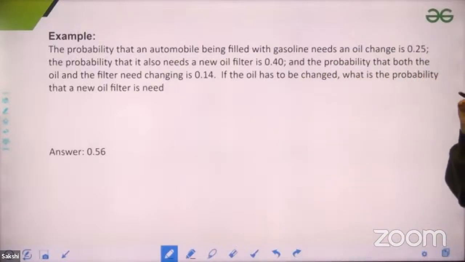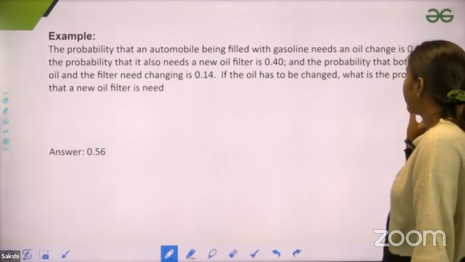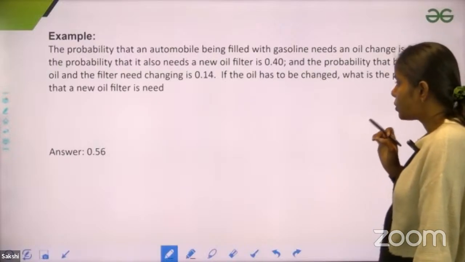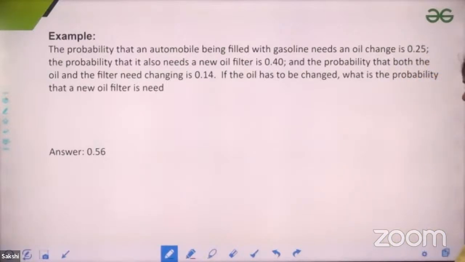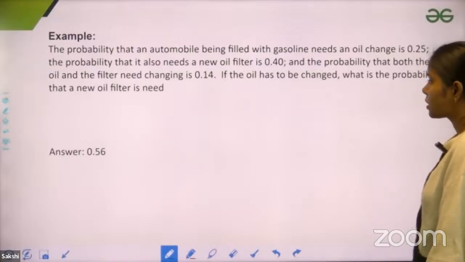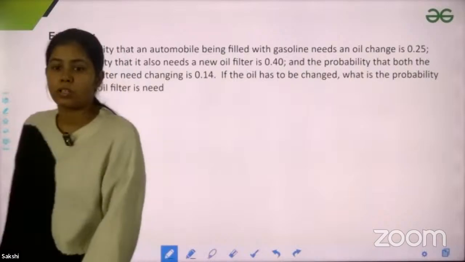Okay, so this is the next question. It says that the probability that an automobile being filled with gasoline needs an oil change is 0.25. The probability that it also needs a new oil filter is 0.40. The probability that both oil and filter need changing is 0.14. If the oil has to change, what is the probability that a new oil filter is needed? Just try to solve this question, guys.